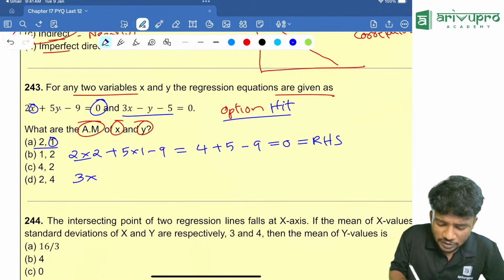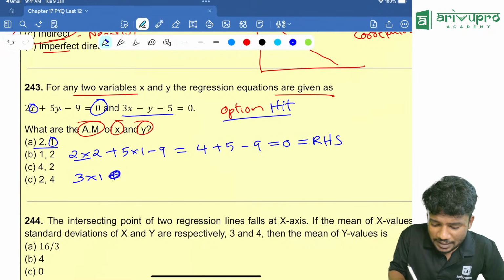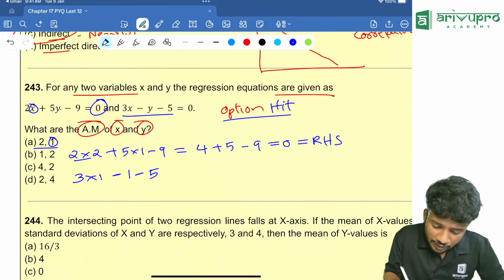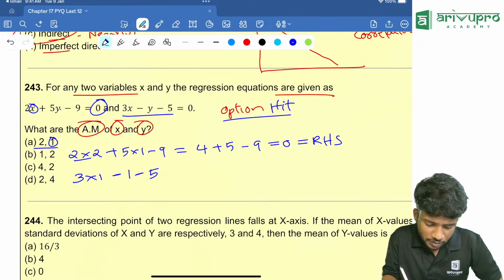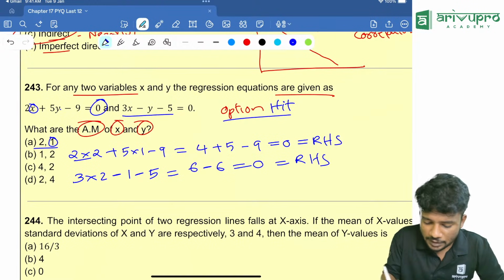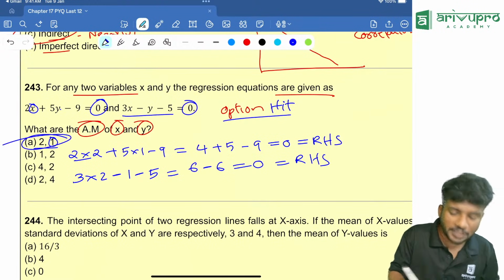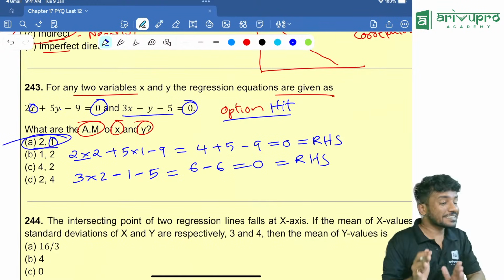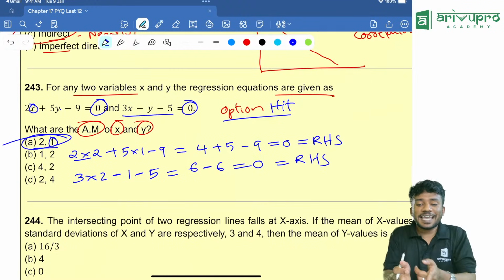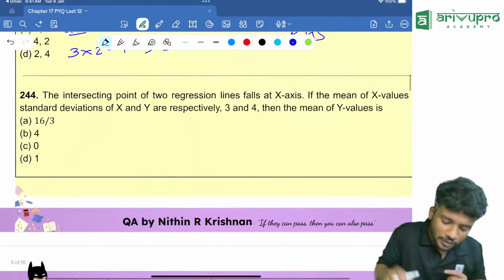3 into, instead of x you are putting 2, minus, instead of y you are putting 1, then minus 5, which is equal to 6 minus 6, which is equal to 0, which is equal to our RHS. RHS is 0. That means option A is your answer. Got it? This is the easiest method, and there were multiple attempts in which they have asked questions based on this. Now the next question.